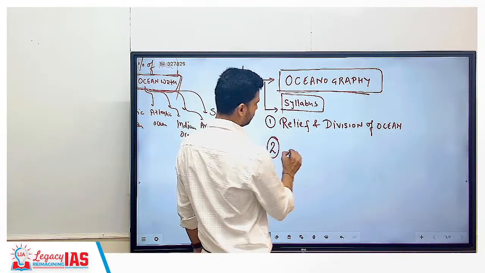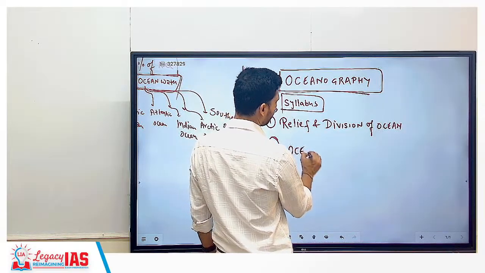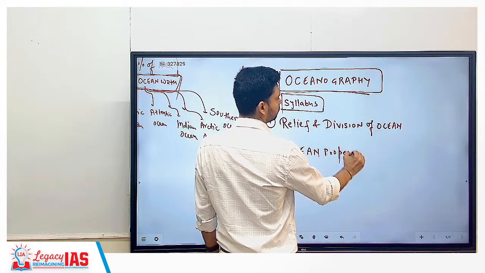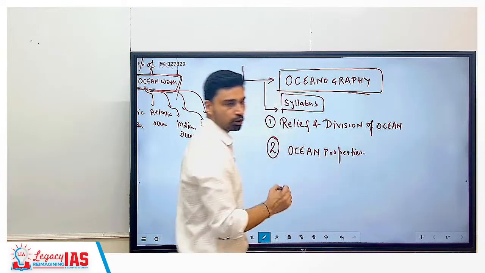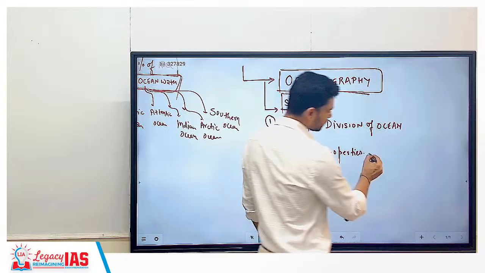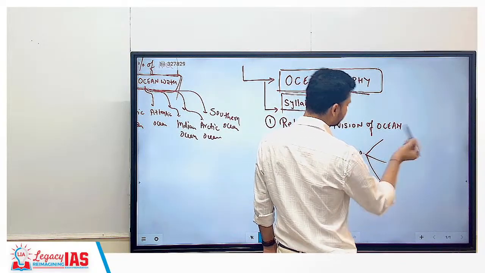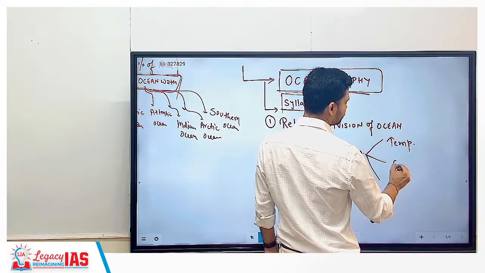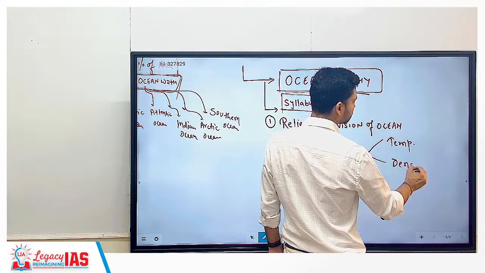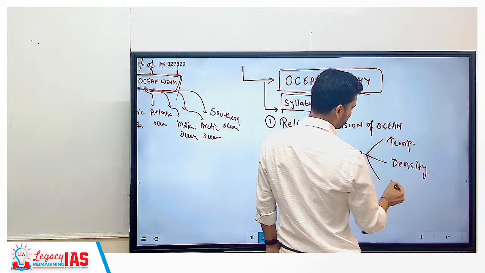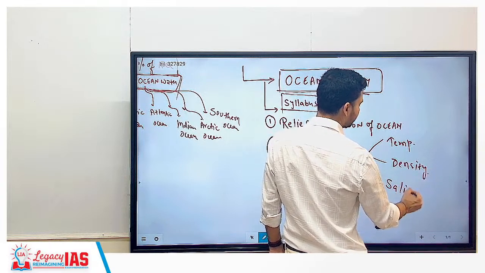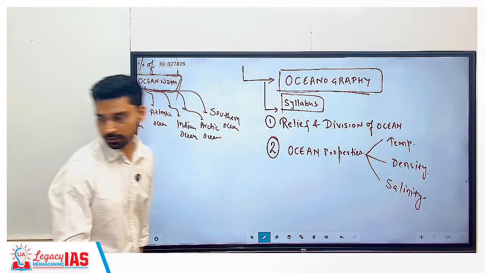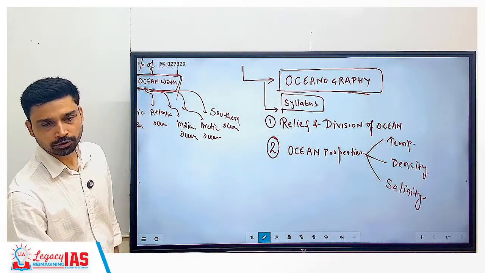Second is ocean properties. Ocean properties, we have to study three different characteristics or properties here. First is temperature, second is density, and third is salinity. Temperature, density, and salinity of the ocean.